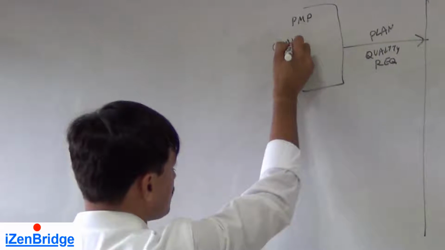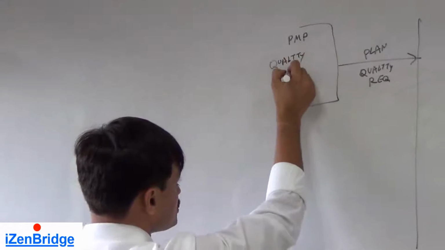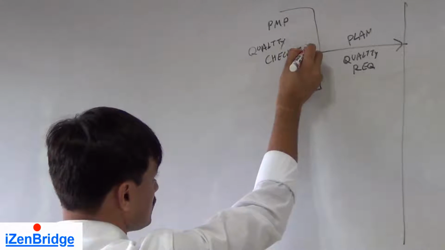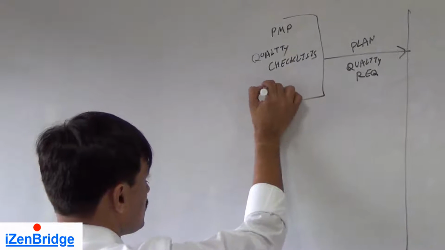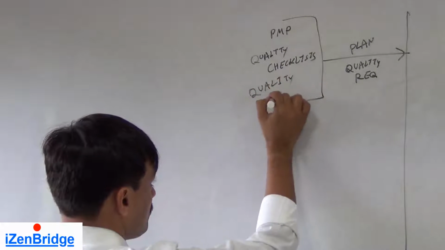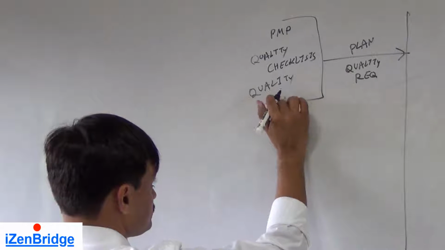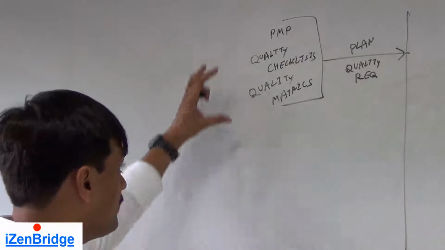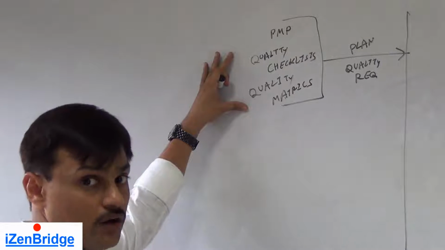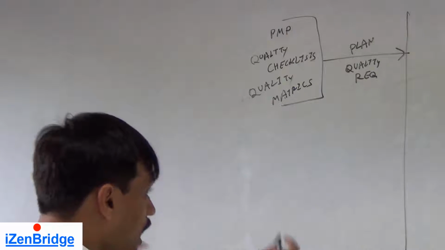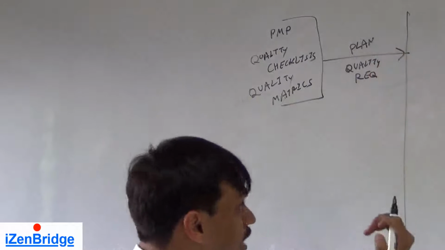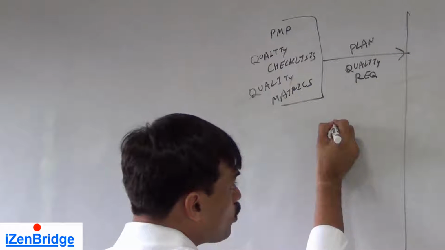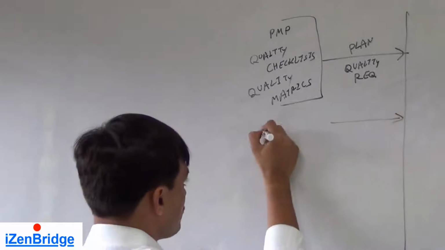Quality checklists, quality matrix. Now they are primarily getting updated in our planning process. After that we need to check adherence to the quality requirement. So we need to look at the deliverable.